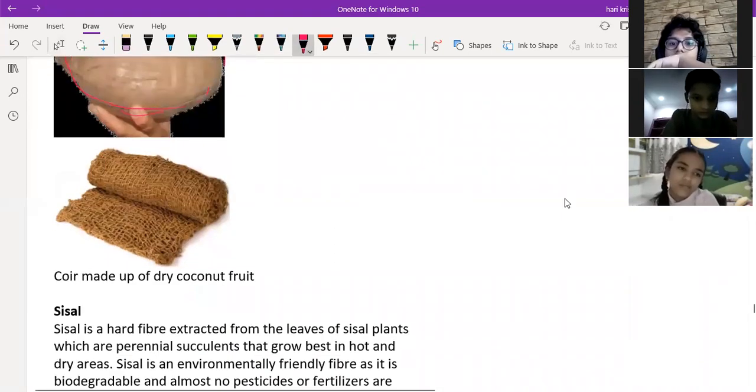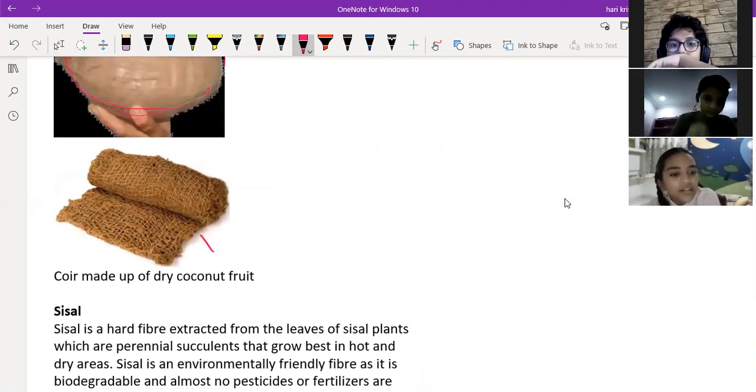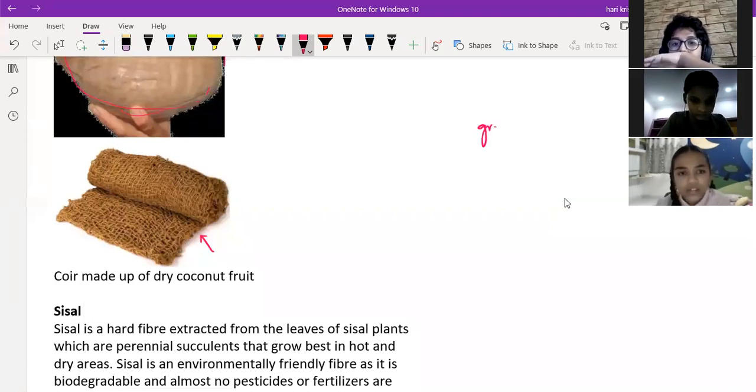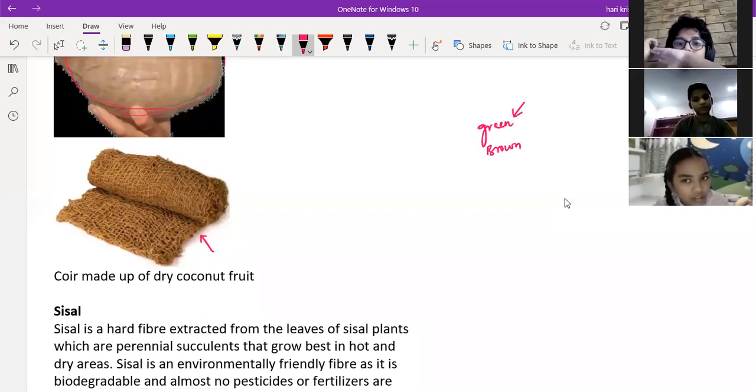Can you see the coir here? What is the color of this coir? Brown, sir. Can we get the coir from the green coconut or brown coconut? Brown, sir. Generally, when you drink the coconut water, they are very green outside. Keep it some days in the sunny climate, it will become the brown color. Then we'll get the coir.